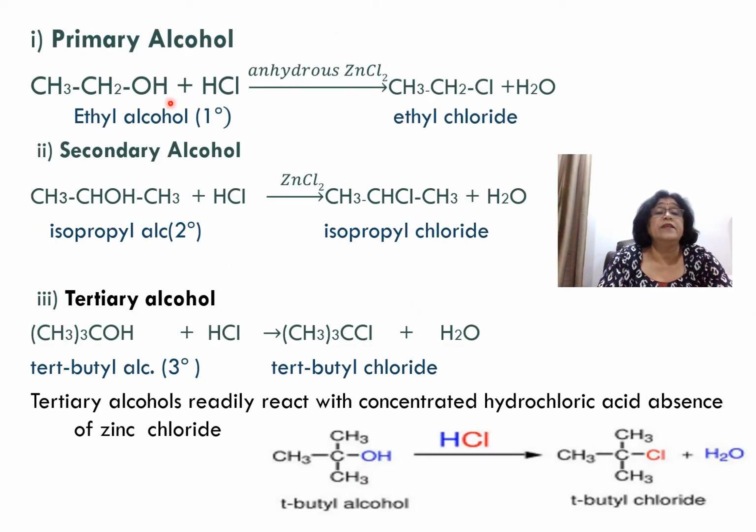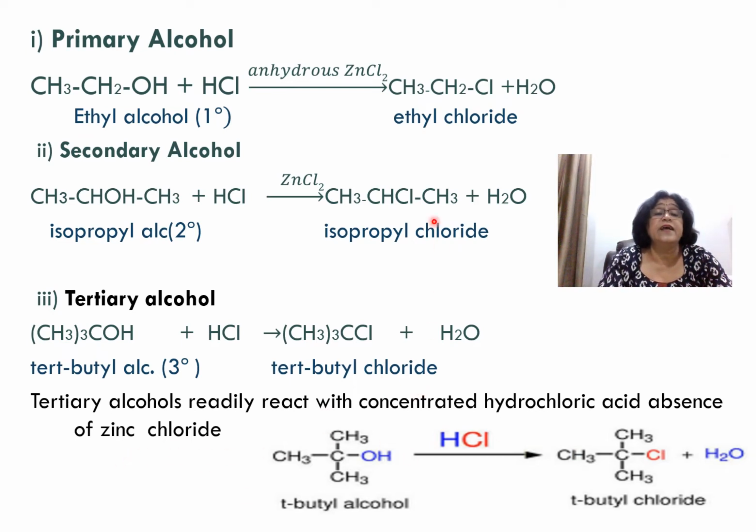Now let us see separately the reaction with primary alcohol, secondary alcohol and tertiary alcohol. When a primary alcohol such as ethyl alcohol reacts with HCl in the presence of anhydrous zinc chloride, ethyl chloride is formed. Secondary alcohol, let's take isopropyl alcohol, when it reacts with HCl in the presence of zinc chloride, you get isopropyl chloride plus water. And when tertiary alcohol reacts with HCl, you get tertiary butyl chloride plus water.